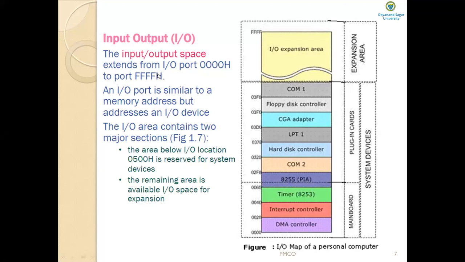Here H stands for hexadecimal, appended at the end of the address to indicate that it is a hexadecimal number.